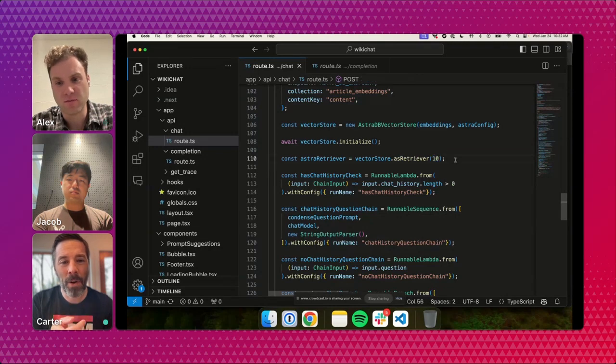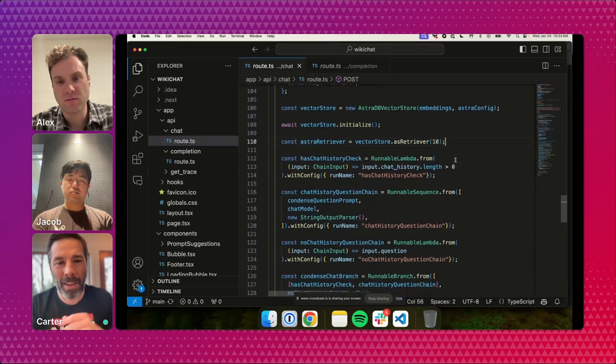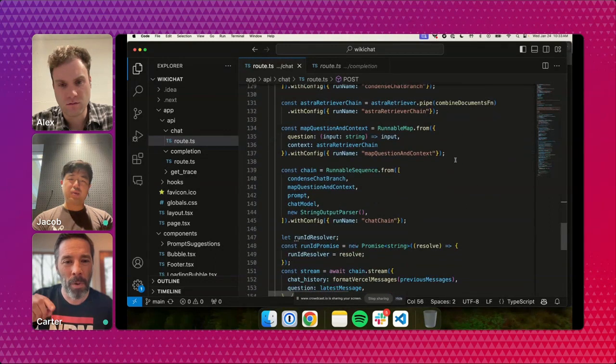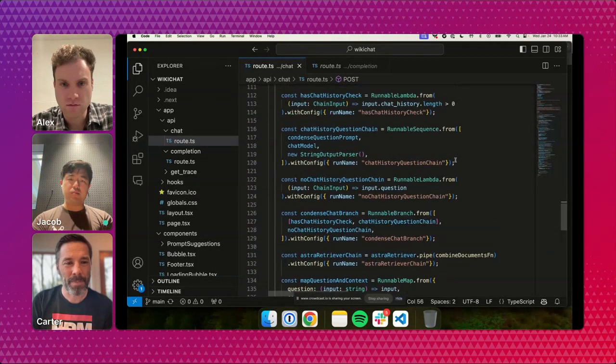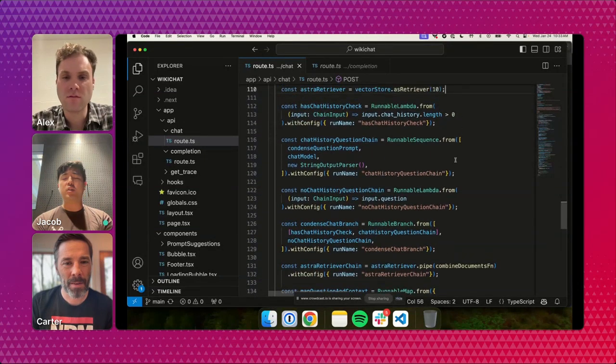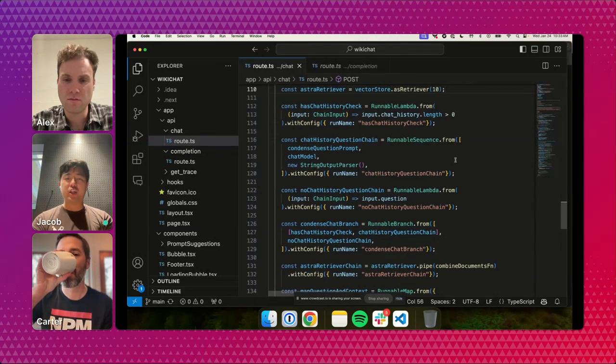Yeah. And then Alex, if you scroll down, a lot of these functions that you're seeing are helper functions, but the actual core chain that we define is farther down. Yes. By the way, you don't need to use these runnable classes for a lot of these, because they will be coerced, translated automatically into the proper format when you use them in a chain.